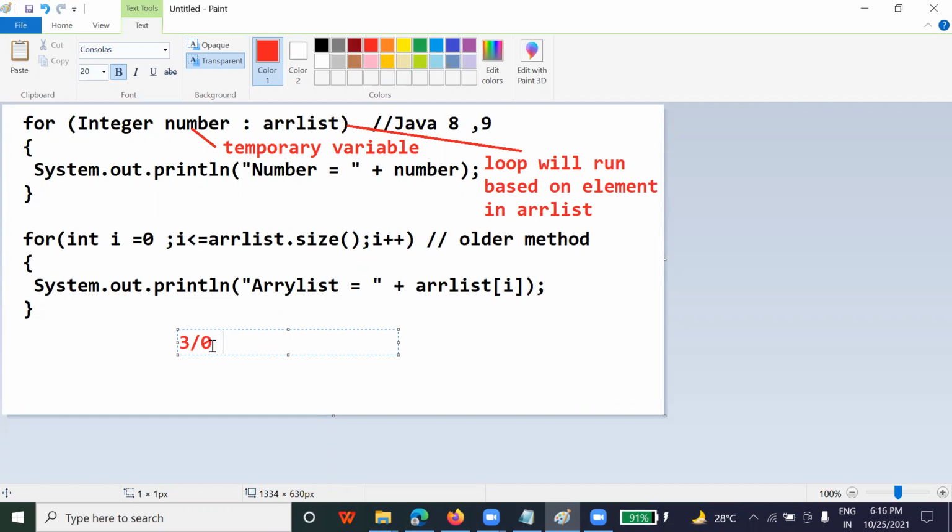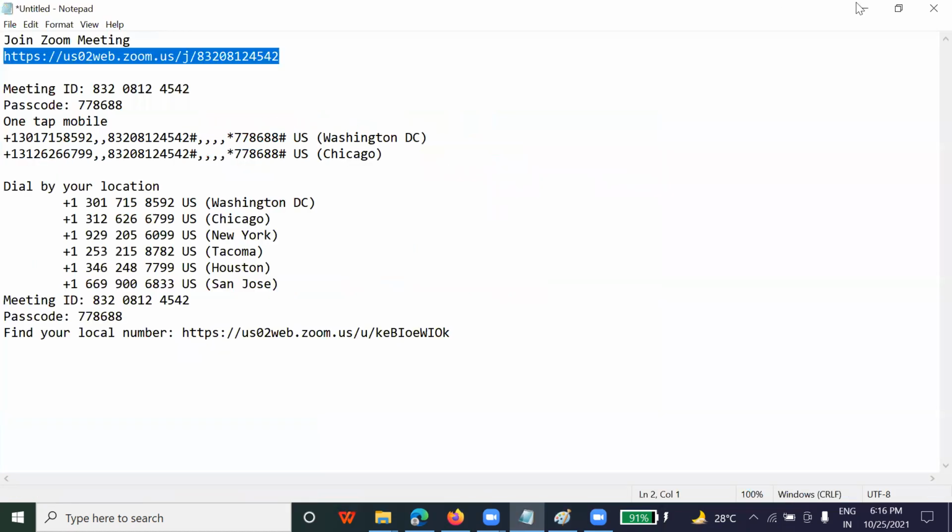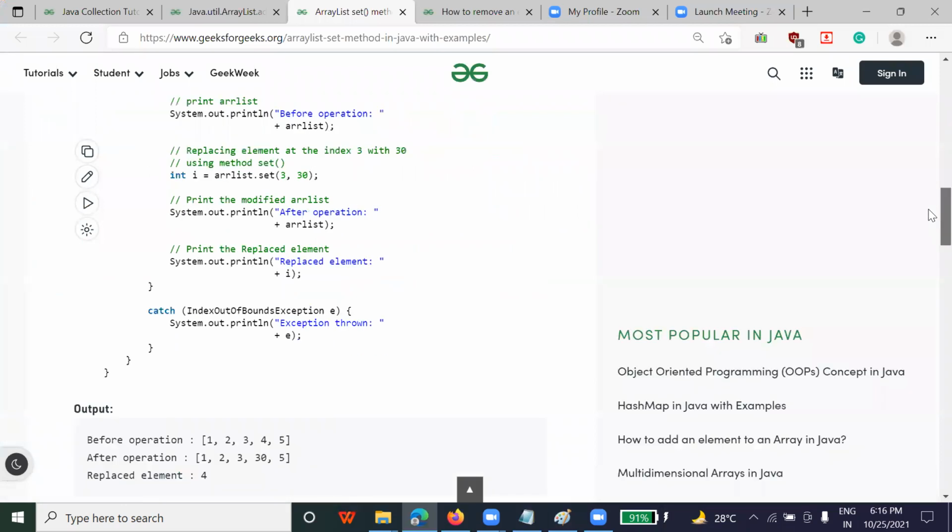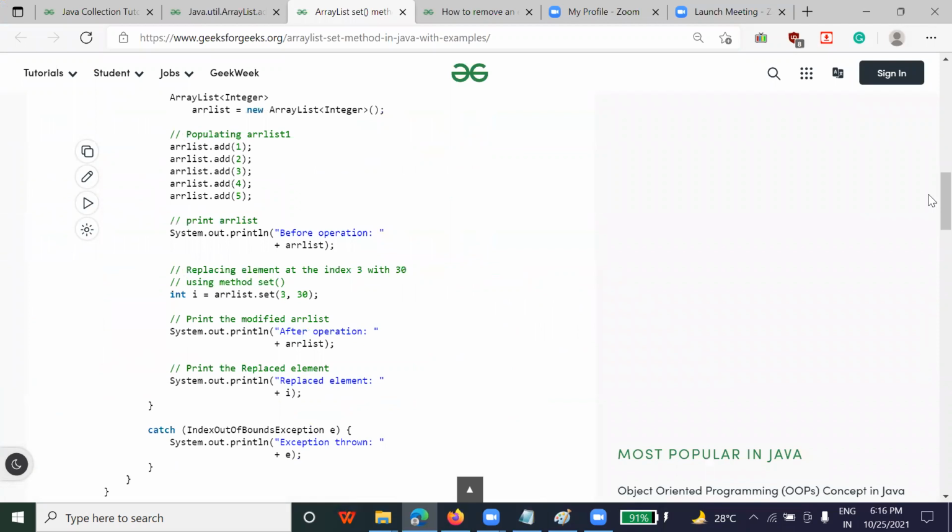Just try it today in your system as well. When you try to run this program, 3 divided by 0, suppose you take a variable a and you divide by 0, infinite will come, so your program will give an error. It won't allow dividing any number by 0. But if you write a program in a try and catch block, I am going to cover that part, try catch block, in upcoming lectures. I will explain it to you.